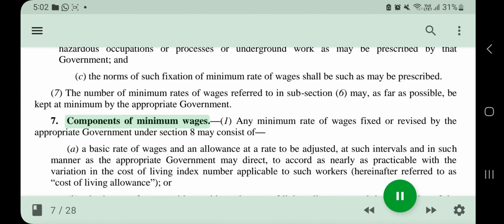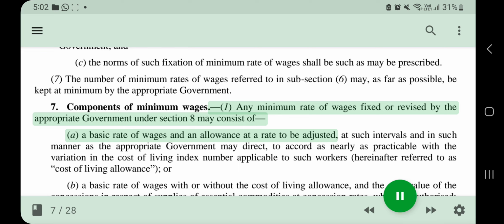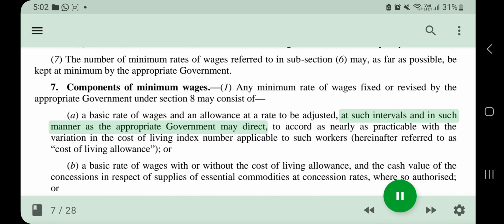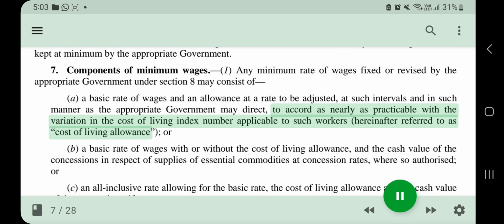7. Components of minimum wages. (1) Any minimum rate of wages fixed or revised by the appropriate government under Section 6 may consist of (a) a basic rate of wages and an allowance at a rate to be adjusted, at such intervals and in such manner as the appropriate government may direct, to accord as nearly as practicable with the variation in the cost of living index number applicable to such workers, hereinafter referred to as cost of living allowance. Or (b)